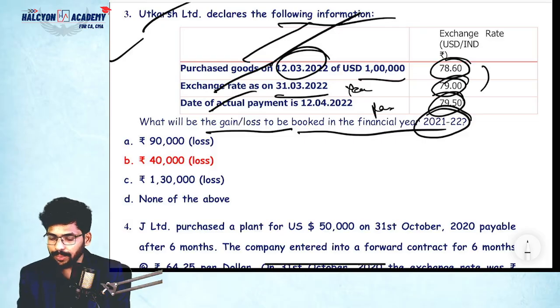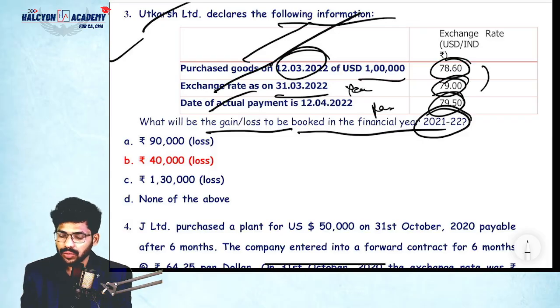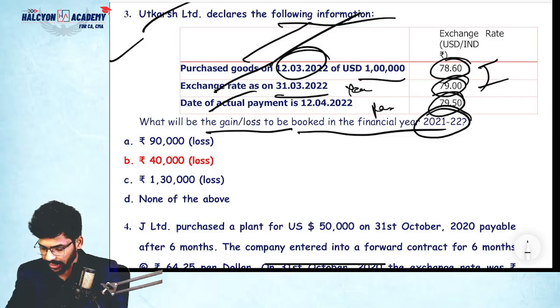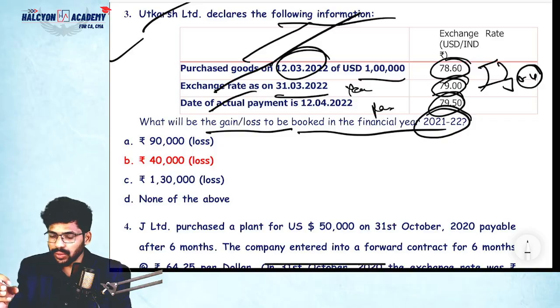See, guys, 78.6 initially. First of all, is it a payment or receipt? Purchase means payment. So from 78.6 to 79, increased or decreased? How much increased, guys? 79 minus 78.6, 0.4 increased. Loss or benefit? When you are paying, if the exchange rate increases, you need to pay more, so it's a loss.